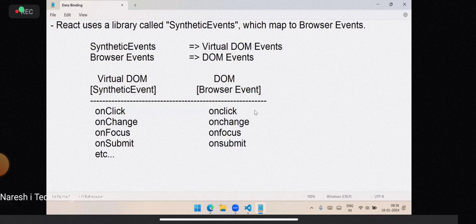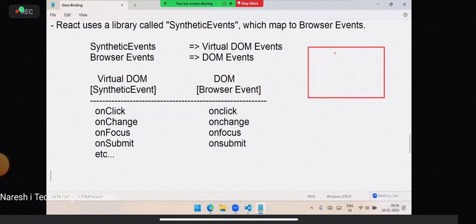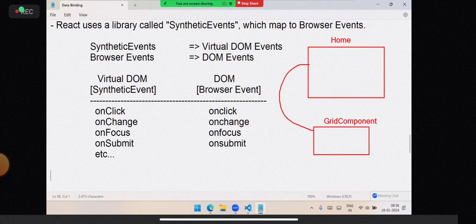Every component can have its own events. That means you designed a screen. In this screen, suppose this is a home. In this home, you created another component, for example a grid component. You want to use this grid component in home. That means you can access it and put it here.